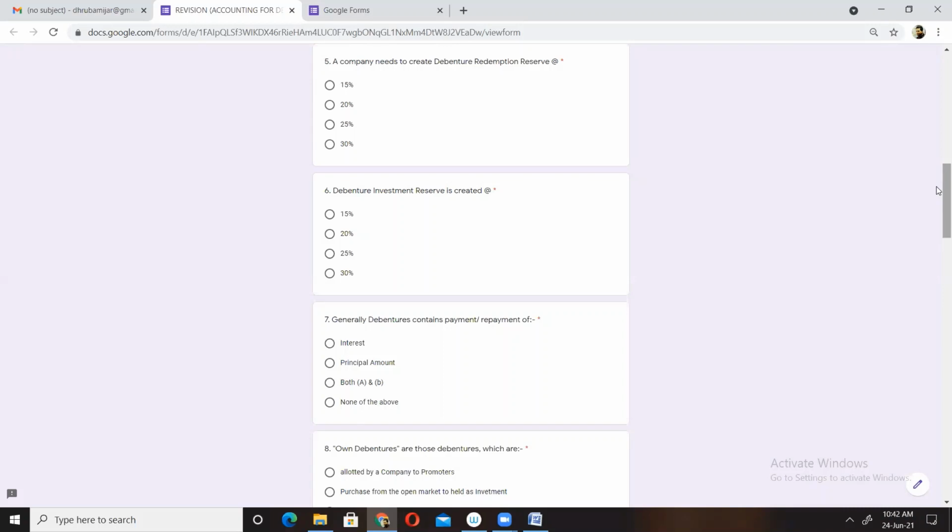What could be the correct option? There's an increment of 5% with every other option.